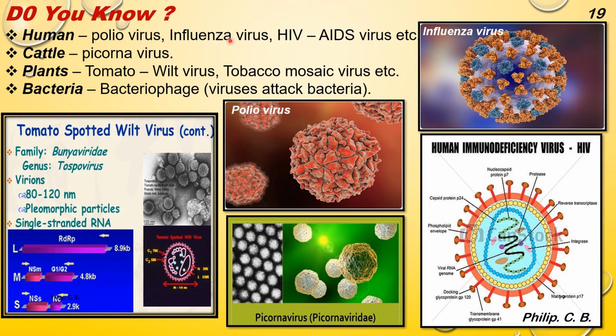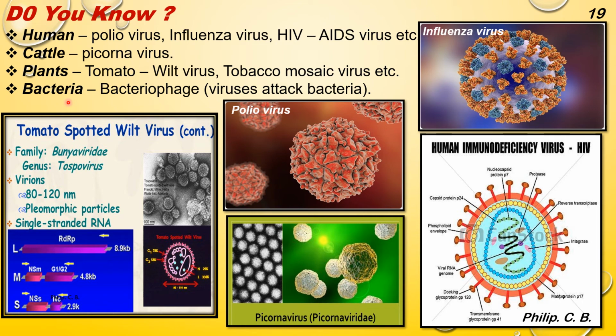Moving further, do you know, as I mentioned, the virus can infect all the living organisms, right from humans, plants, animals. So here in case of human, polio virus, influenza virus, HIV, AIDS virus, etc. Whereas in cattle, that is cow, buffalo, it is picorna virus. Plants, tomato spotted wilt virus, as you just saw the image in the earlier slide, tobacco mosaic virus, or in short TMV. Bacteria, as I said, bacteria itself is very small, minute, which are not visible to our eyes.